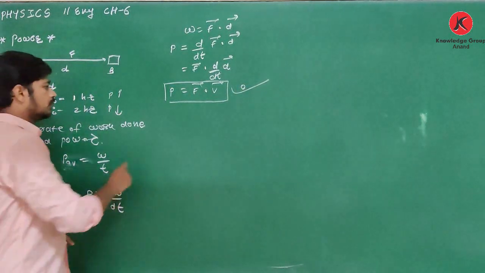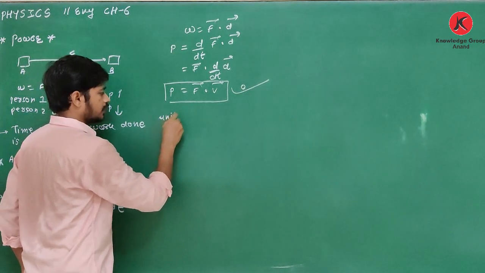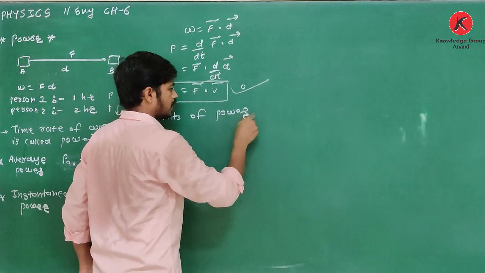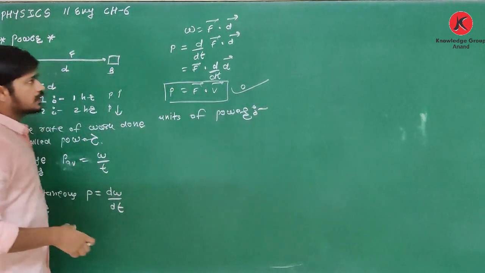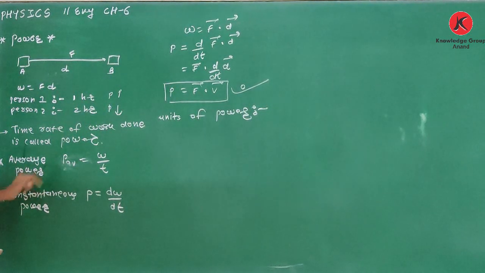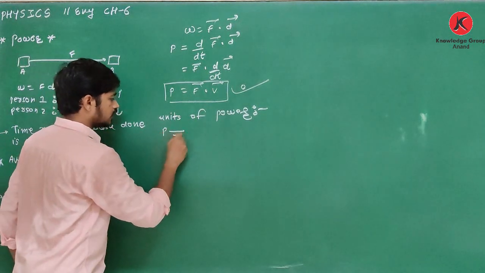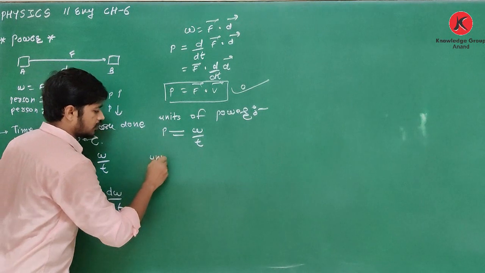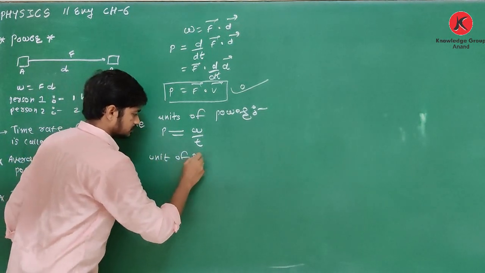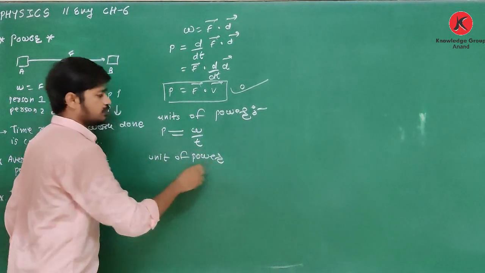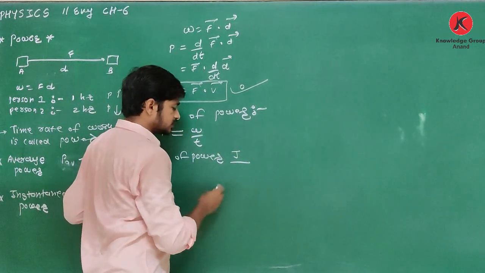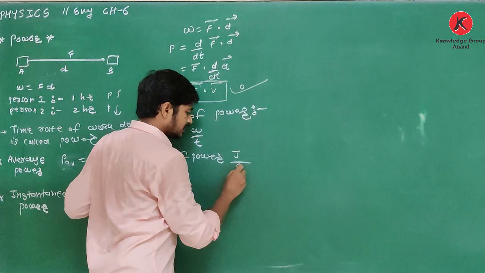Okay. Now we will talk about units of power. First, power from this equation: the power P is equal to W upon T. So yes, what is the unit of power? Its unit: work is in joule, and T its unit is second.